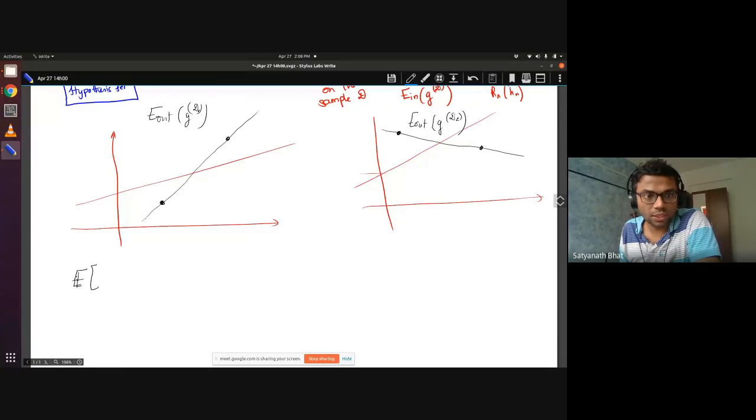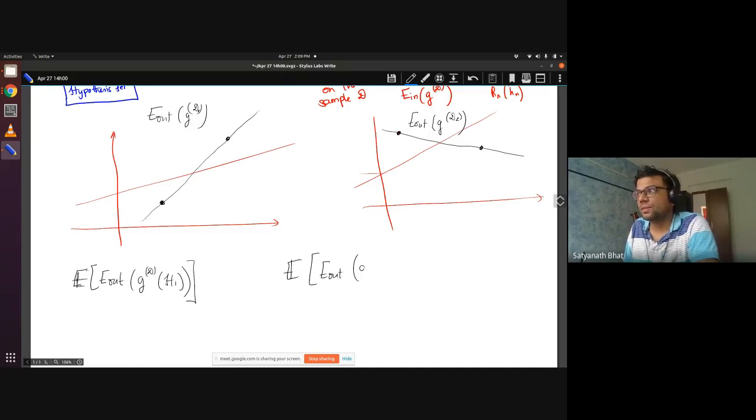Just to put that it is expected value, I have emphasized it with a bold E: expected value of E out of g_D, coming from some hypothesis H1, and you have to compare this with expected value of E out of some other g_D, which is coming from some other bag H2. This is what you would like to compare, and you need to decide whether you will use this bag or this bag.